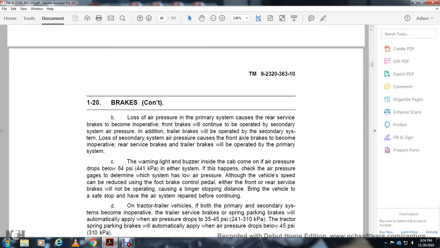The warning light and buzzer in the cab come on when air pressure drops below 60 to 64 psi. If this happens, check the air pressure gauges to determine which system has failed. With low air pressure, the vehicle can still be stopped with the foot brake control pedal, but the front or rear service brakes will not operate, resulting in longer stopping distance. Bring the vehicle to a safe stop, then repair the air system before continuing.